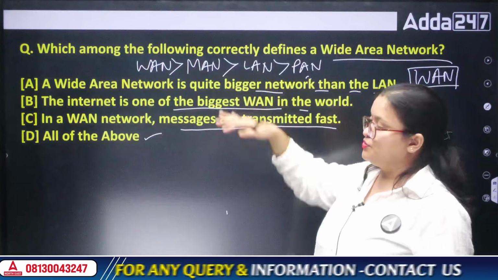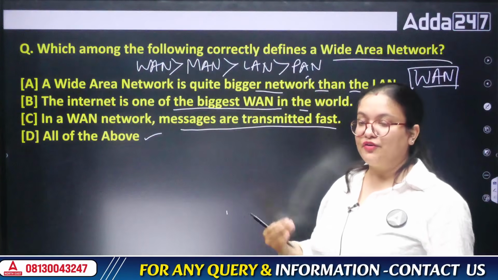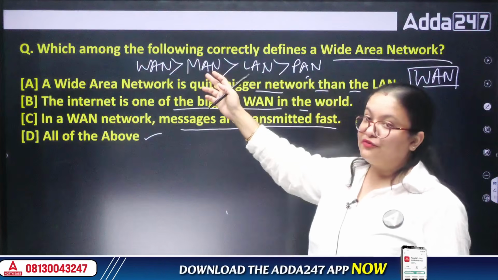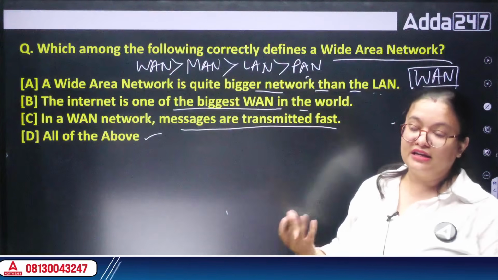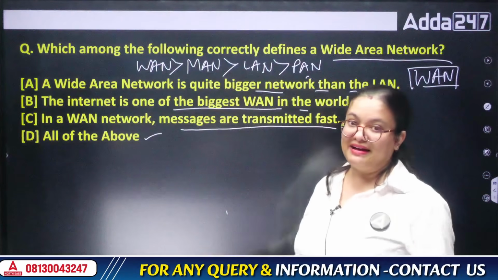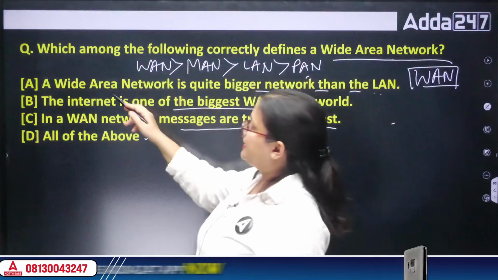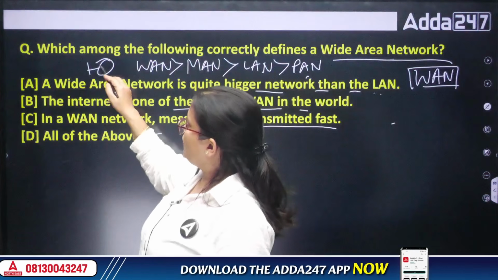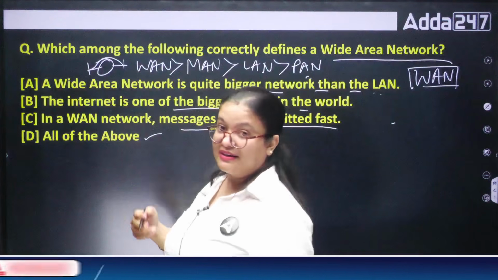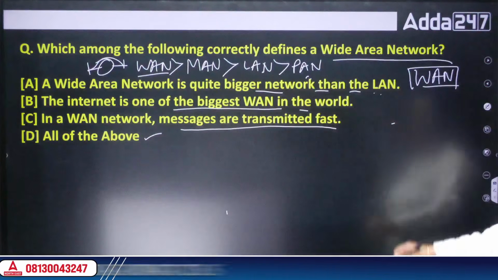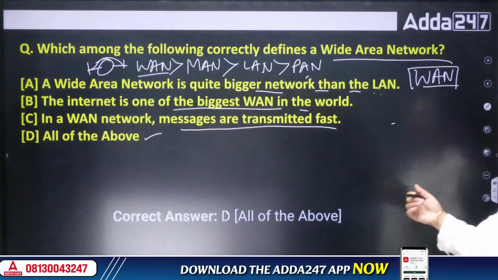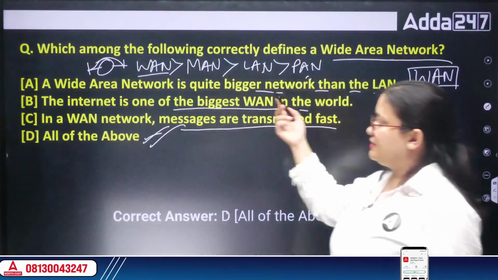That is, if I am using Wi-Fi in a big building, we'll be using a LAN connection. For MAN, think I am using Wi-Fi in a university. University Wi-Fi will be known as a MAN connection. While to connect from one place of one country to the other end of the world, we'll be using a WAN connection. There is no limit for a WAN connection. So the answer is all of the above.